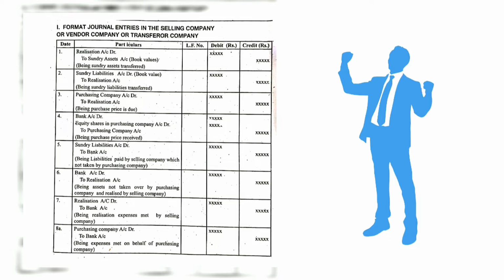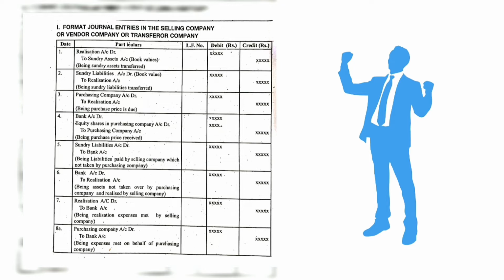And the third entry is purchasing company account debit to realization account. Here the purchase price is due. The purchase price is not yet received from the purchasing company, so we are making a due entry here. Purchasing company account debit to realization account.